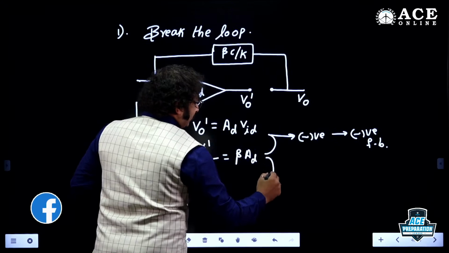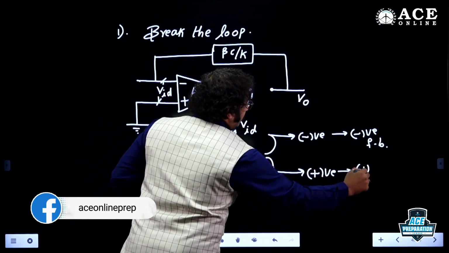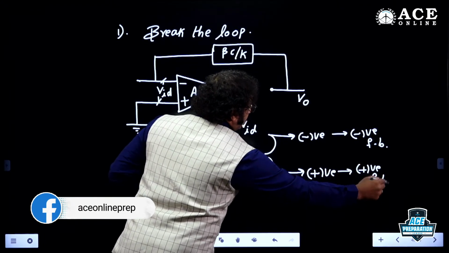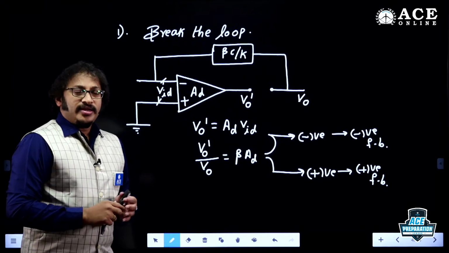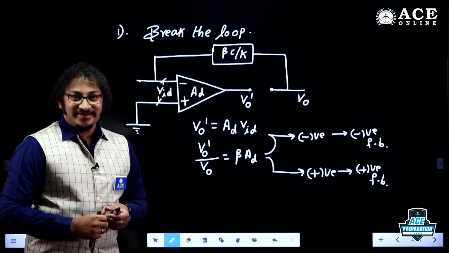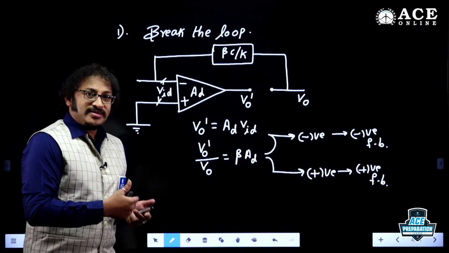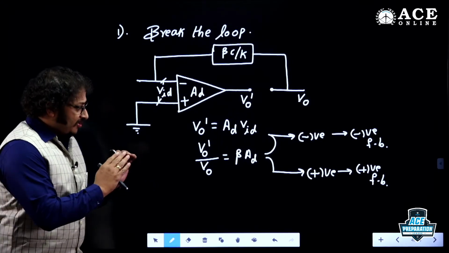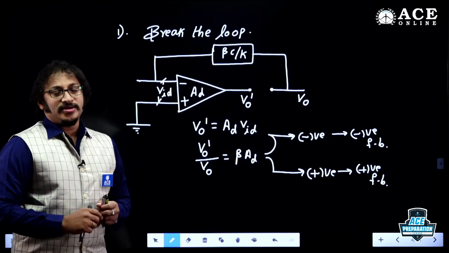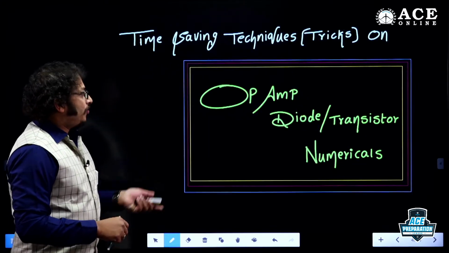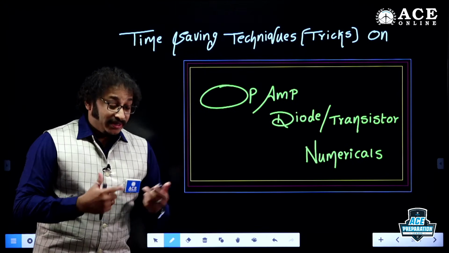If that loop gain is positive, we say that is a positive feedback system. If there is no loop gain, then there is no feedback. It acts as an open circuit system. This must be an important prerequisite for you to understand today's concept: operational amplifier, diode, transistor, numericals. Okay, now let us start.